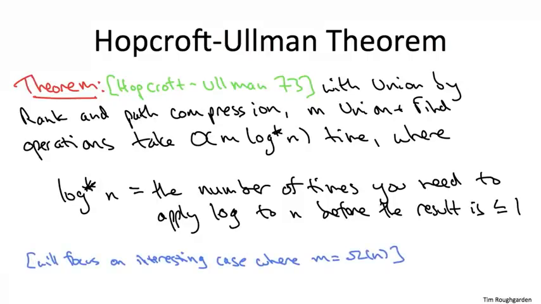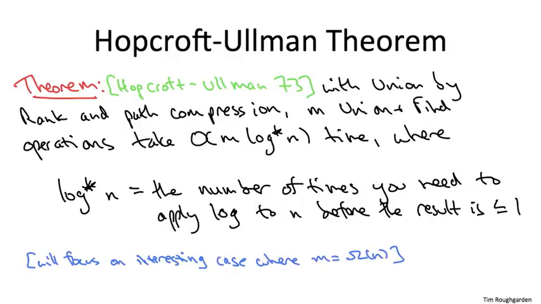So one final comment about this guarantee before we turn to its proof. Notice what the theorem is not saying. The theorem is not saying that every single one of these find and union operations runs in big O of log star n time. And that's because that statement in general, which would be stronger, that statement is false. There are going to be operations in general that take more than log star n time.